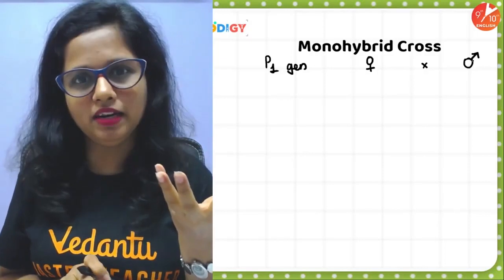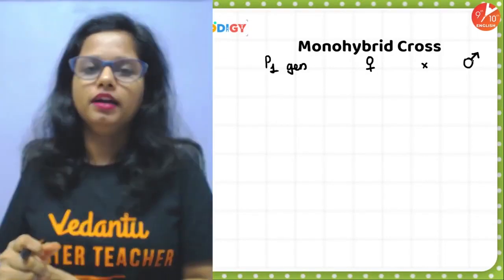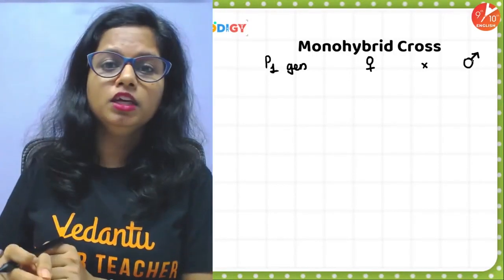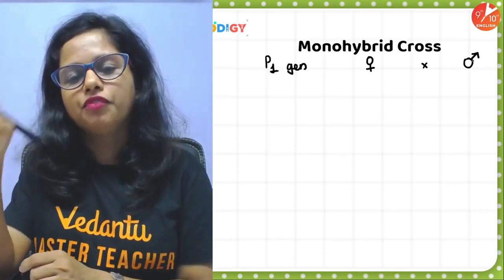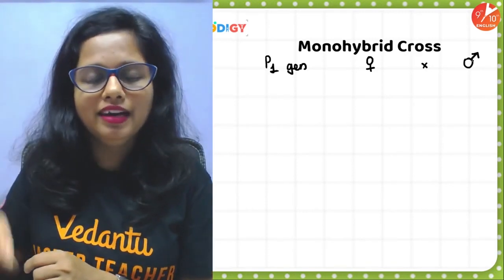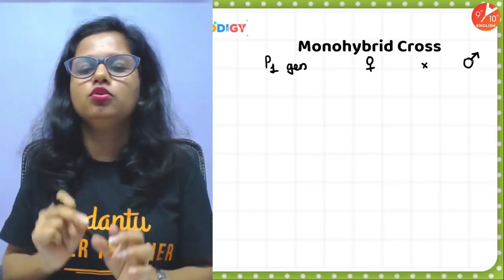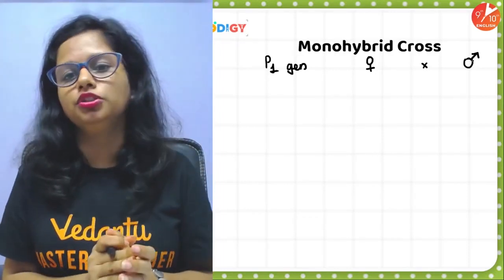So it became a female flower, so a female plant. Then from the other plant, he again emasculated the flower. He removed all the stamens, and from the anthers he collected the pollen grains. He used a brush to transfer those pollen grains onto the stigma of the female flower. And this is how he crossed the two plants.